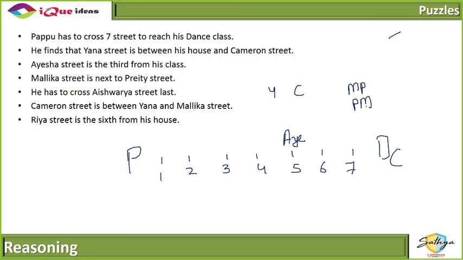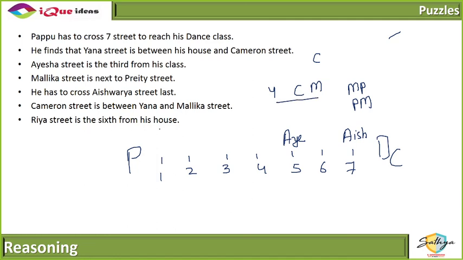He has to cross Aishwarya Street last. Okay, he has to cross Aishwarya Street last. Cameron is between Yana and Malika. Okay, Cameron is between Yana and Malika. So Cameron is, अगर Yana and Cameron है तो Malika यहाँ पे है, right? चलो ये order भी मिल गया.